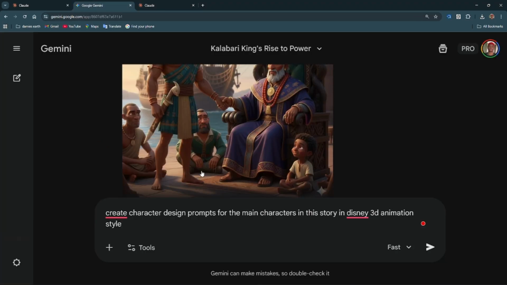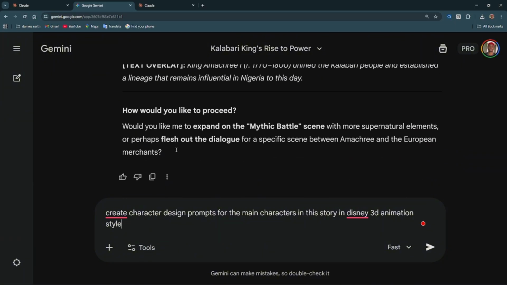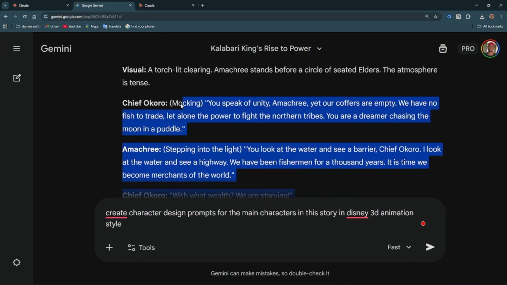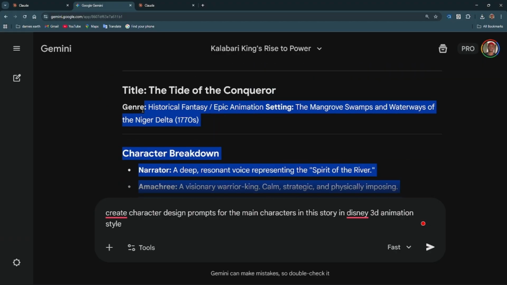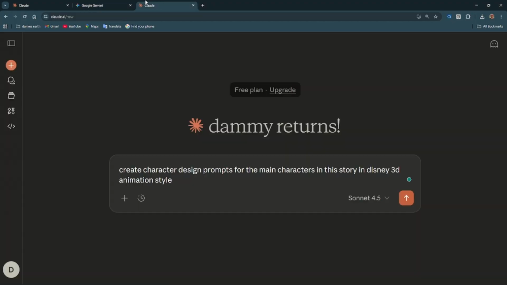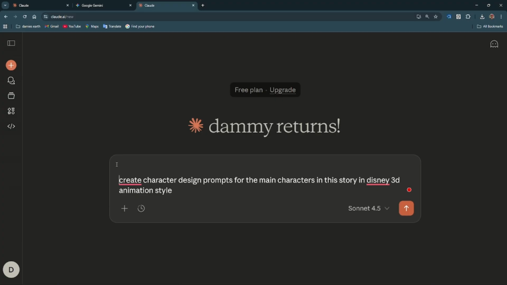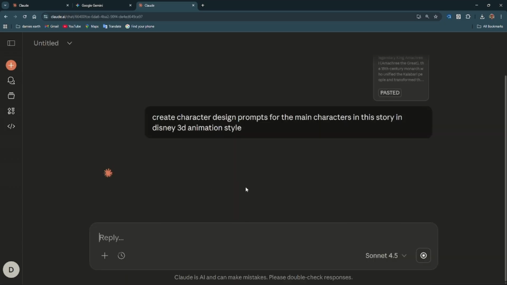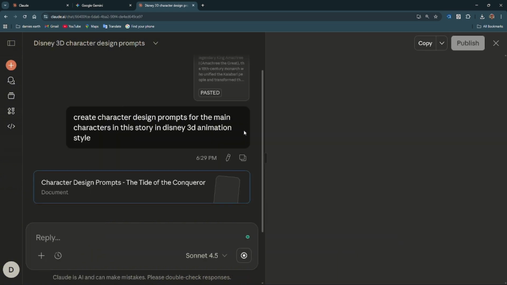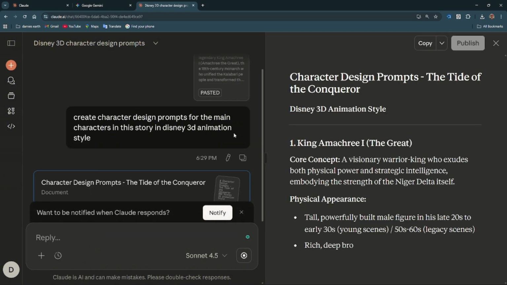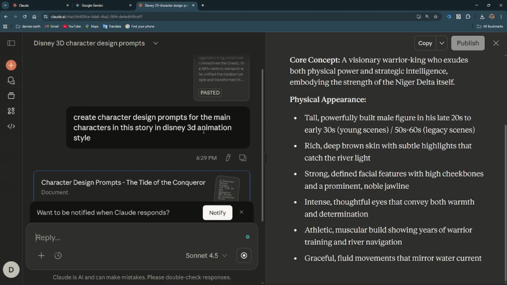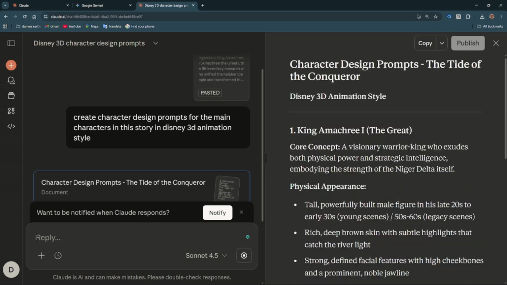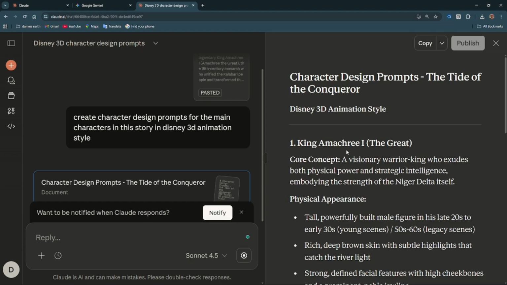Since Claude doesn't know my script, I'll copy my entire script, paste it here, and then say create character design prompts. Gemini most times is trying to generate an image for everything. He loves Nano Banana a lot, he wants to turn everything into an image.